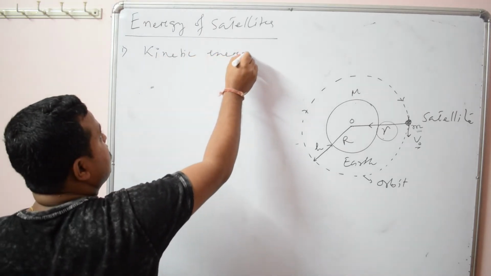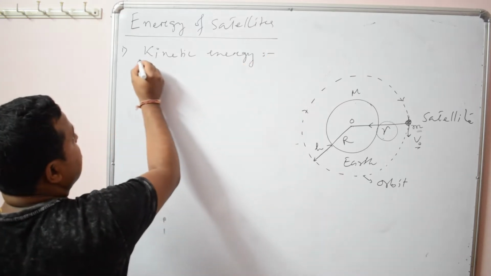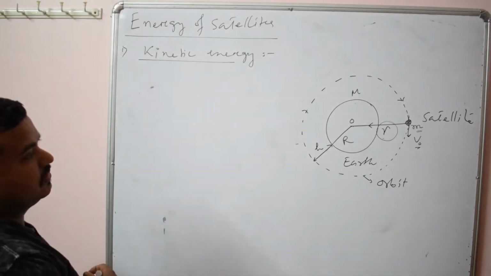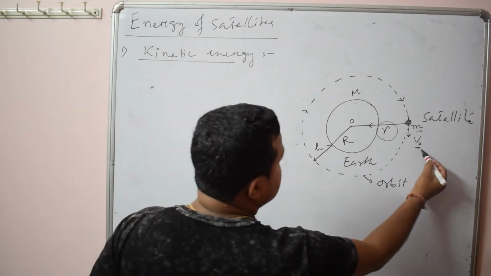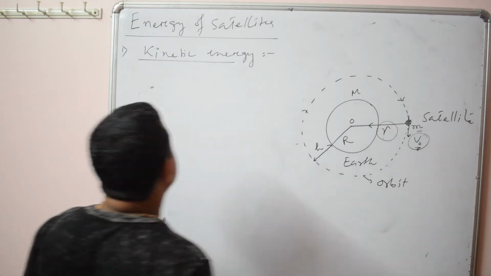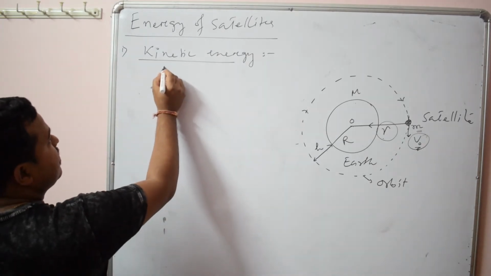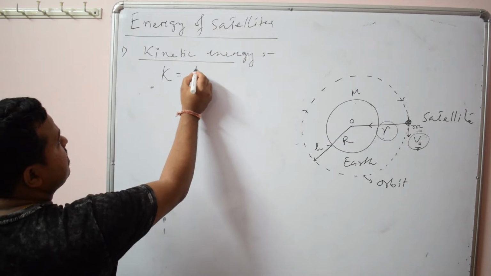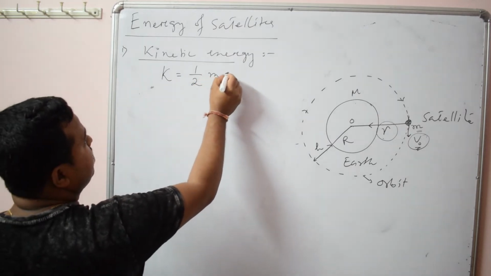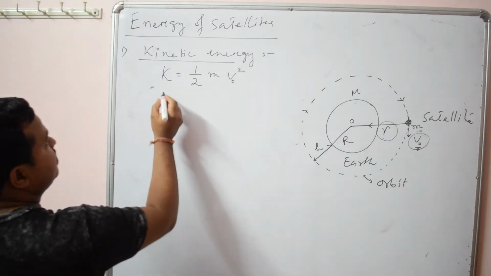Since the satellite is revolving around the earth in a fixed circular path with the orbital speed v0, kinetic energy is simply half m v0 square.